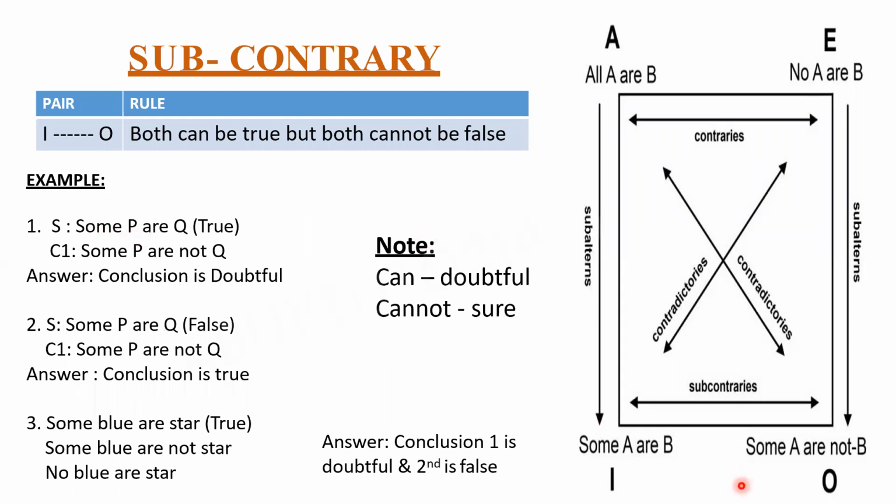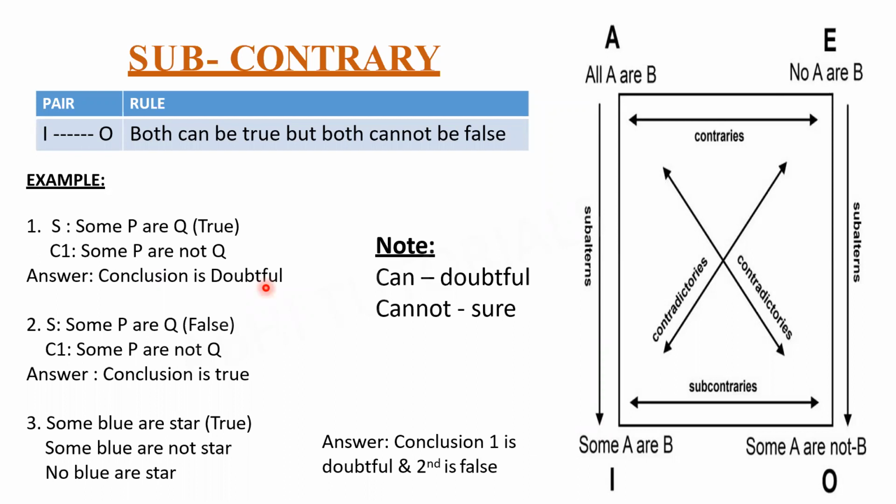Some P are Q, where some is here. Some P are not Q, where some not is here. So these two are called sub-contrary. See in the bracket what they're telling, it is true. Both can be true. As we're using can, your answer should be doubtful. See the conclusion. Conclusion is doubtful.